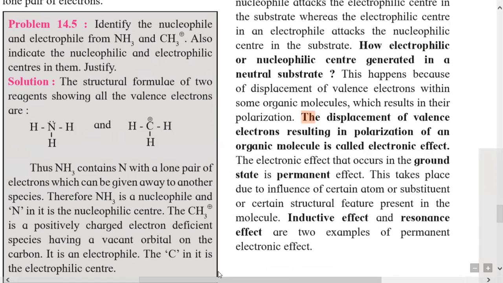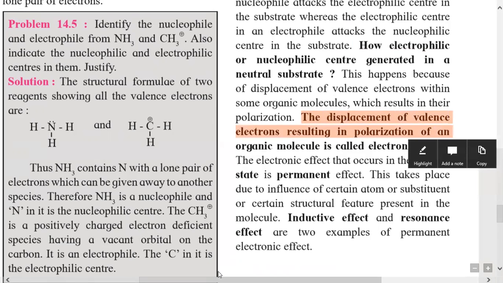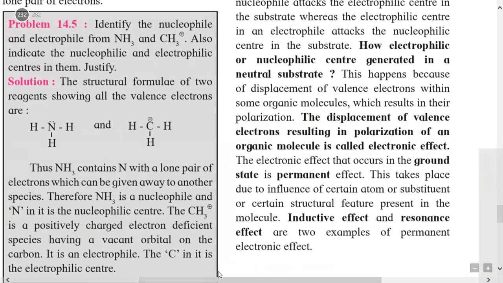So what is an electronic effect? The displacement of valence electrons resulting in the polarization of an organic molecule is called electronic effect.